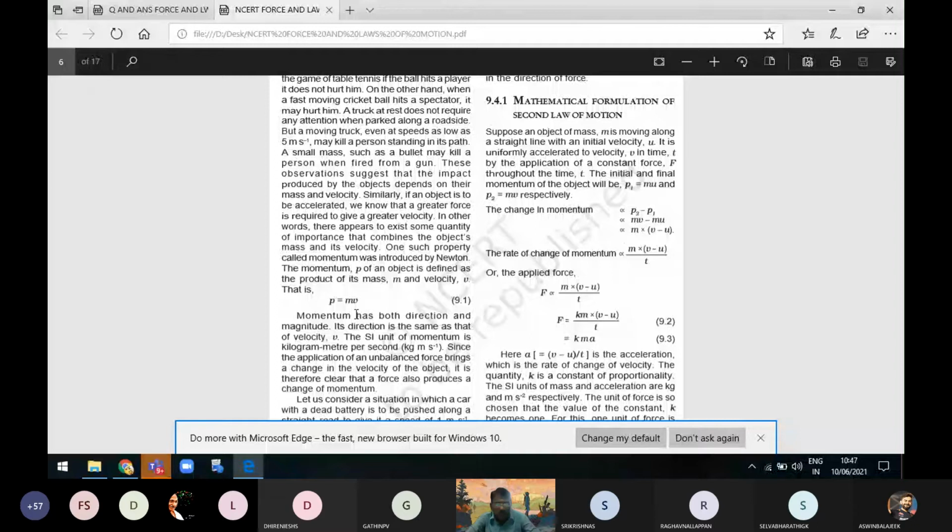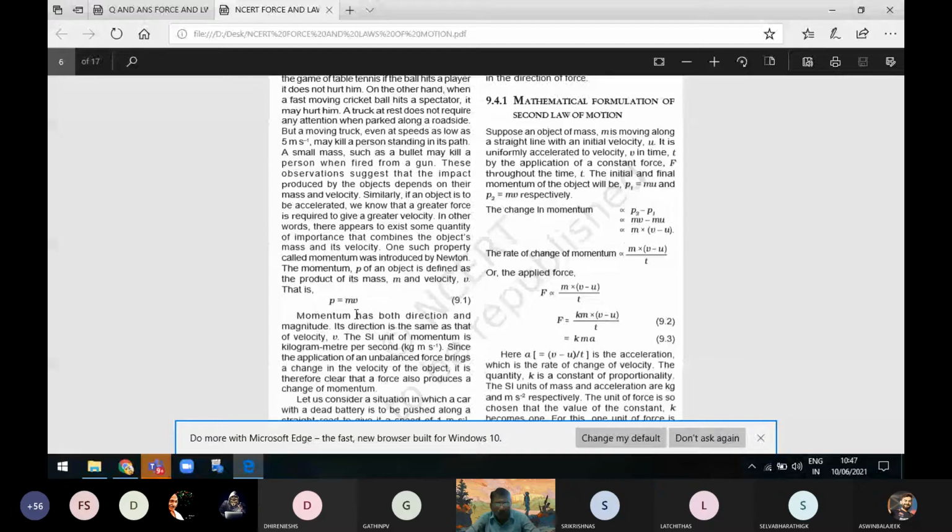So now we understand what momentum is. Momentum is directly proportional to mass and velocity. Momentum has both direction and magnitude, and its direction is the same as that of the velocity. So momentum will be in the direction of the velocity only. In p is equal to mv, m represents the mass of the body, v the velocity, and p represents the momentum of an object.